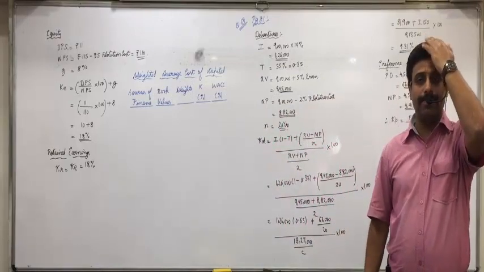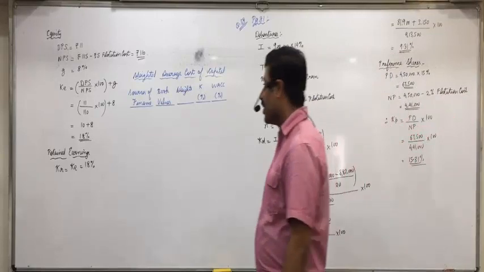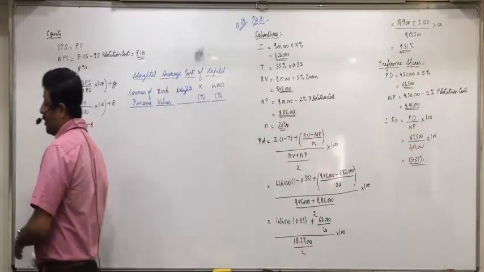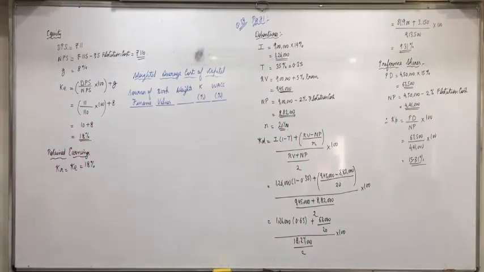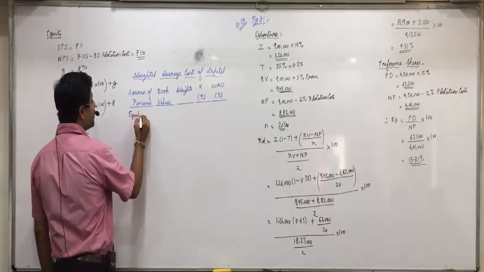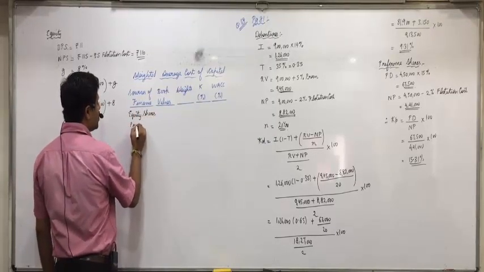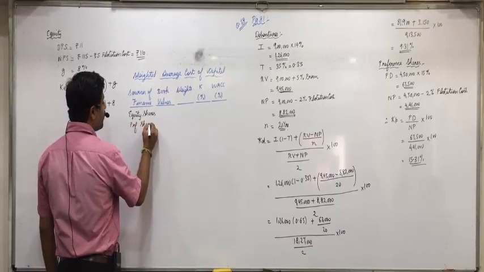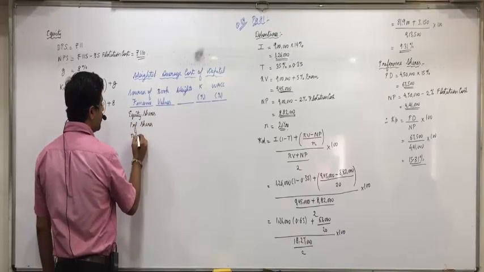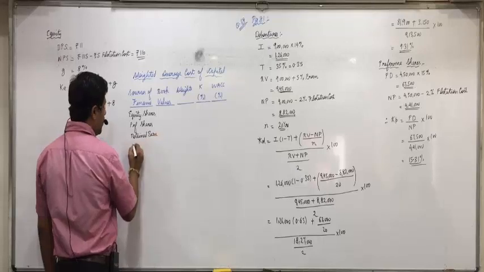Did you make the table? Now we have 4 sources over here. See on the liability side: equity shares, preference shares, retained earnings and debentures.